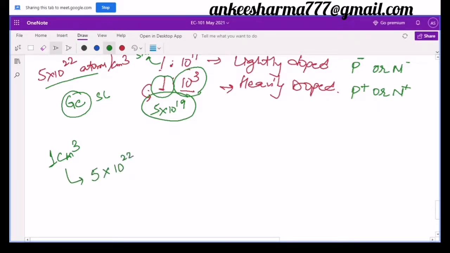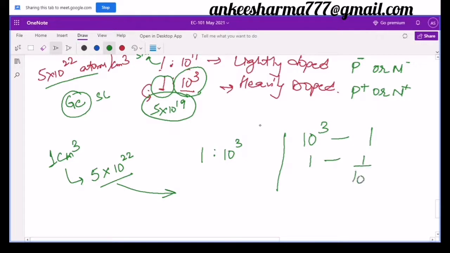Let us assume that the total number of atoms in 1 centimeter cube are 5 into 10^22. It means if I say that for every 10^3 atoms I find one impurity atom, so in this case, in 5 into 10^22 atoms, how many impurities will I get? So I will simply divide it, as we have done before in mathematics. In 10^3 we get one impurity, so in one atom we get 1/10^3.